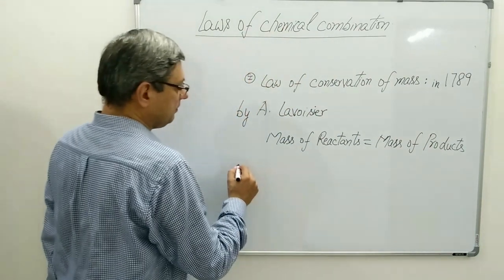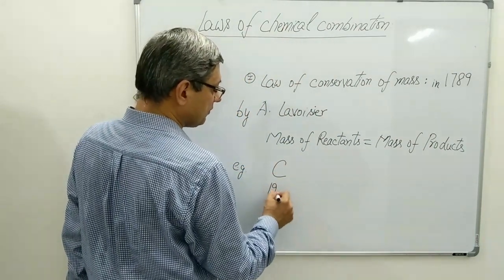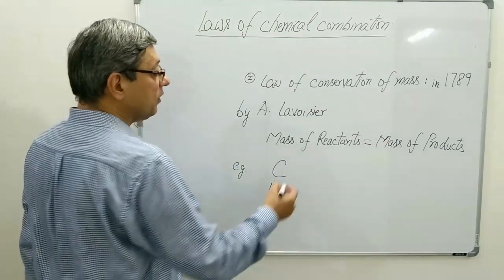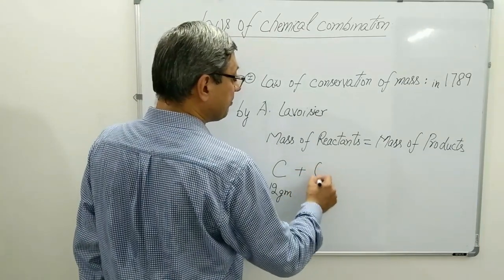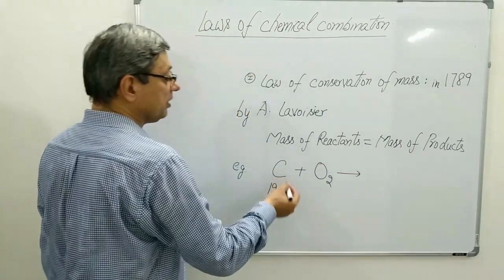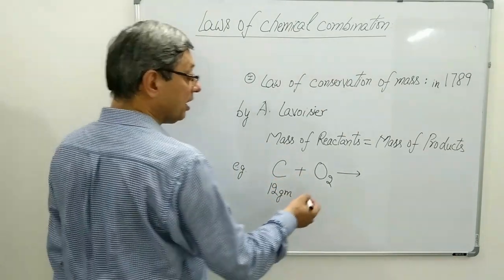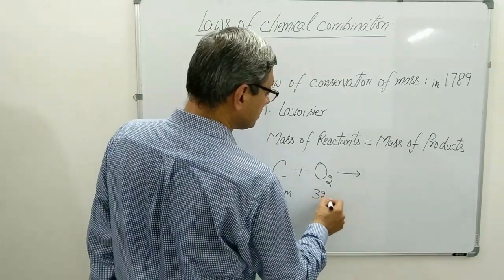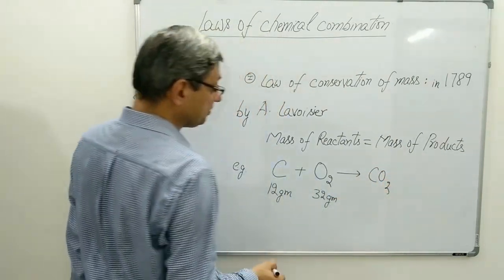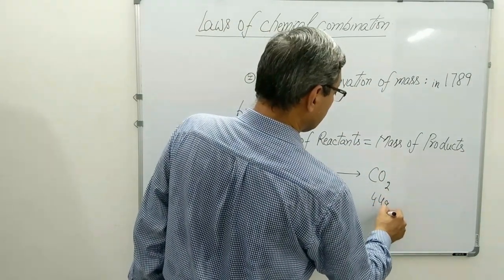For example, if we take 12 grams of carbon and we burn it. Burn means combustion, and combustion happens always in presence of oxygen. When we react carbon with oxygen, say carbon is 12 grams and oxygen we took is 32 grams, then the carbon dioxide obtained was equal to 44 grams.